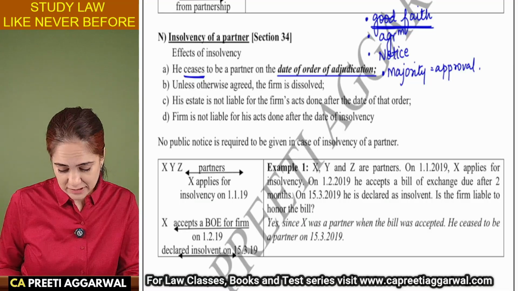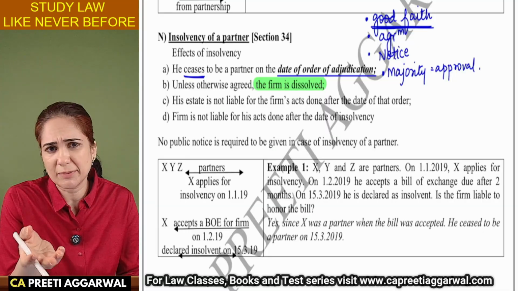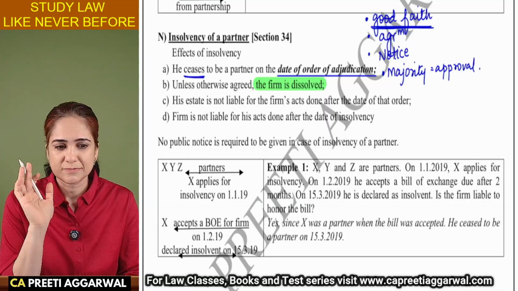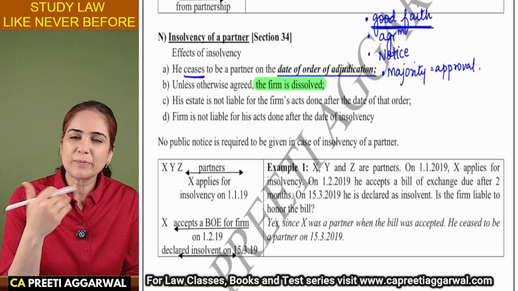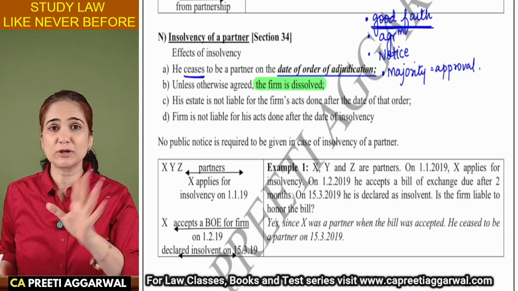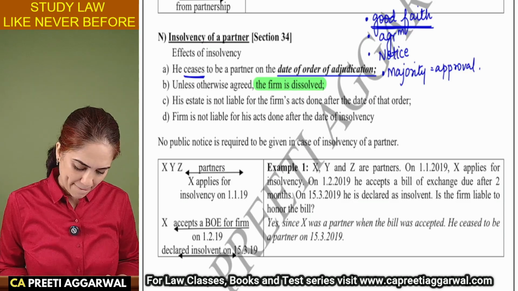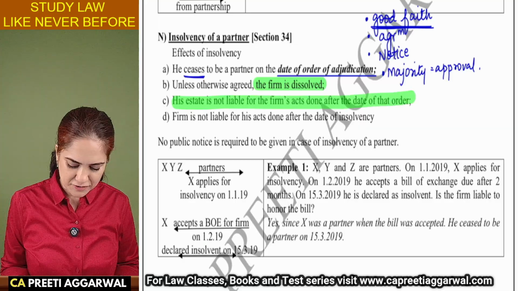Unless agreed otherwise, the firm is dissolved. So by default, the firm is dissolved. Otherwise, you can mention in the agreement that the firm will not be dissolved, and we will follow that. Estate is not liable for the acts done after the date of the order.